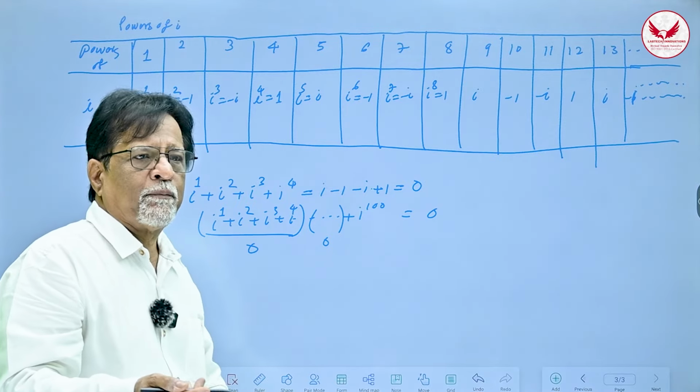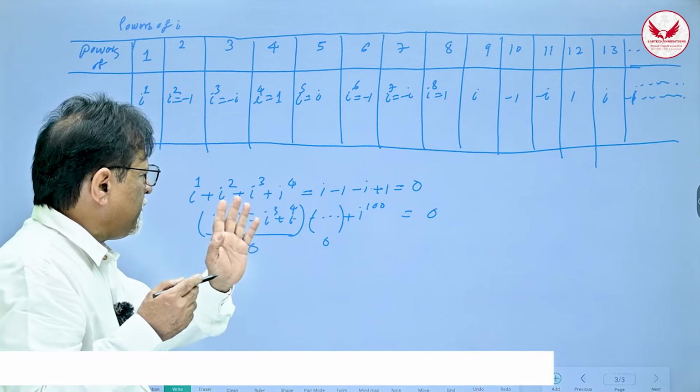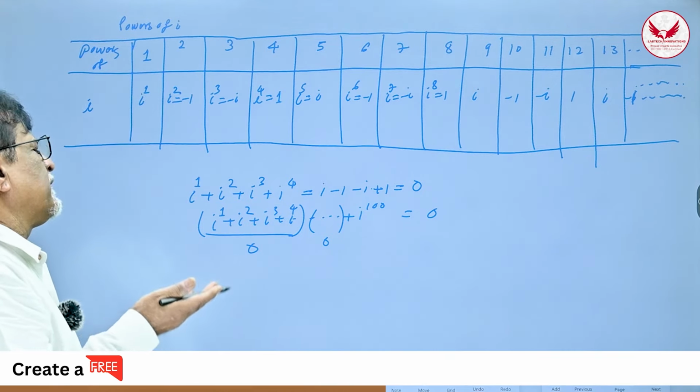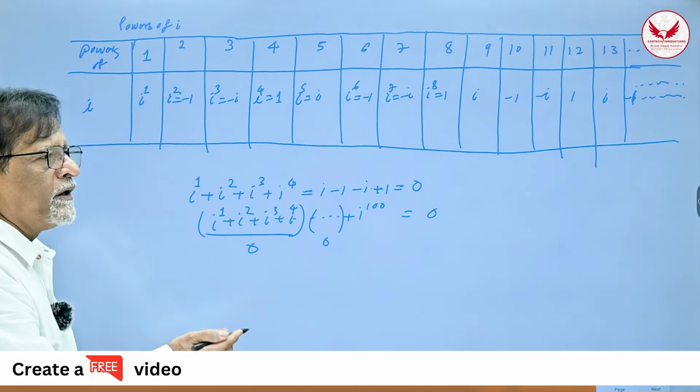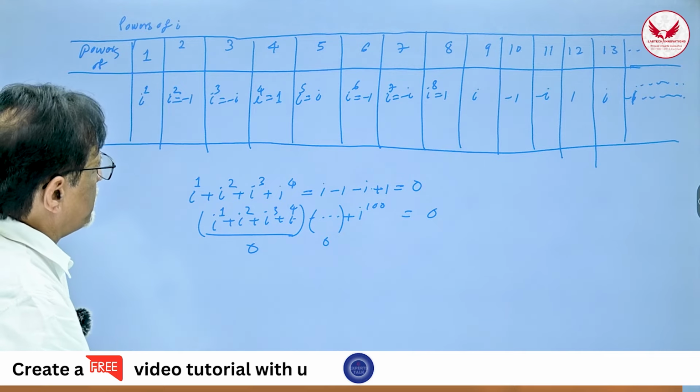Next 4 powers will add up to 0. Now if you divide 100 into groups of 4, there are 25 groups. Each group gives you 0. So the answer is going to be 0.